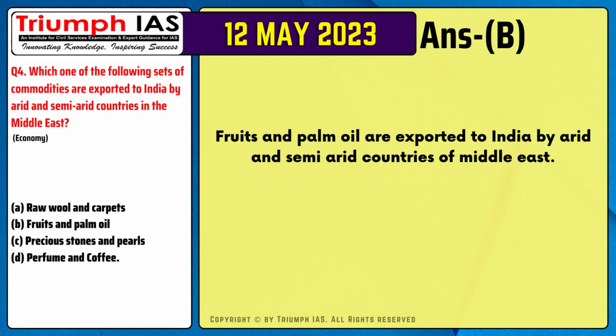The correct answer is option B. Fruits and palm oil are exported to India by arid and semi-arid countries of Middle East.